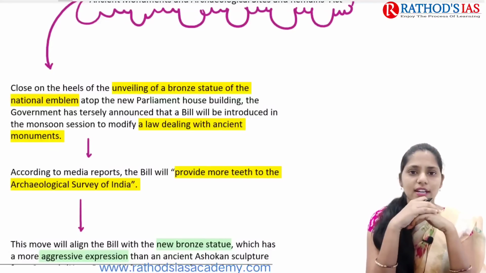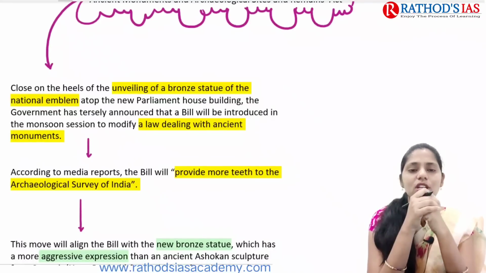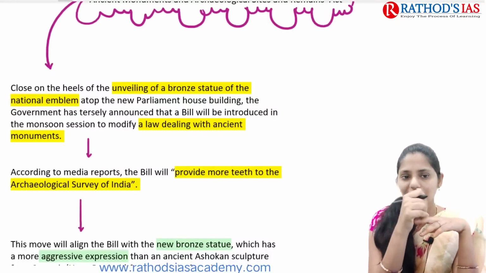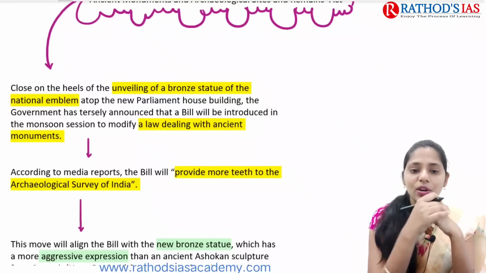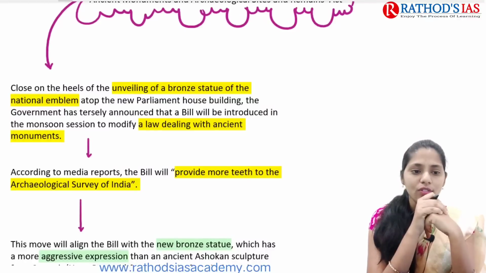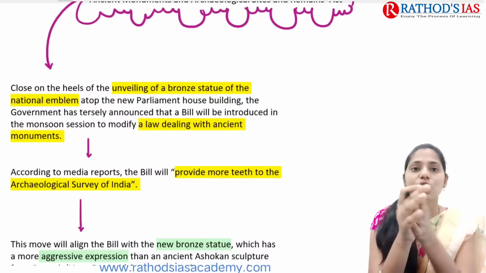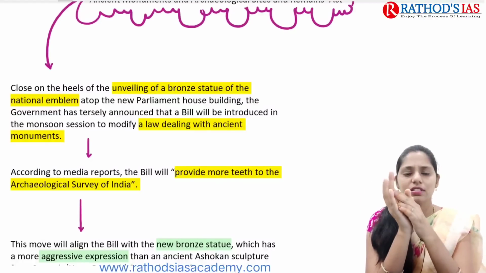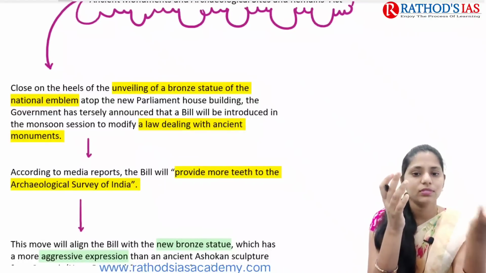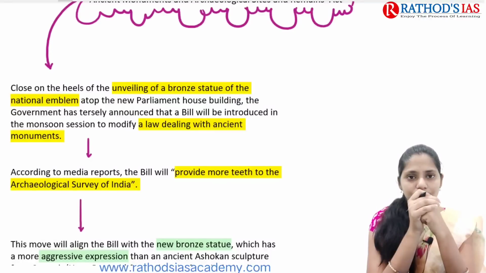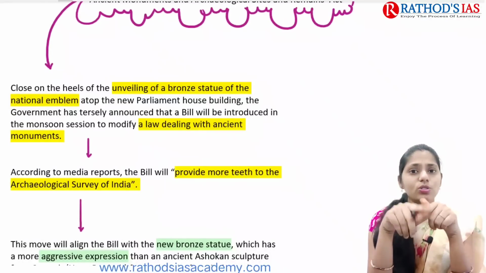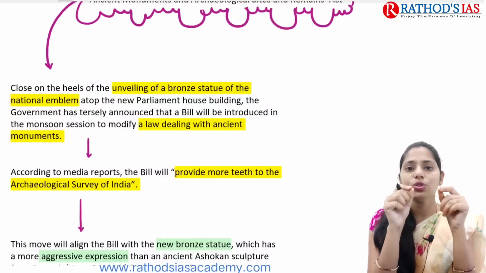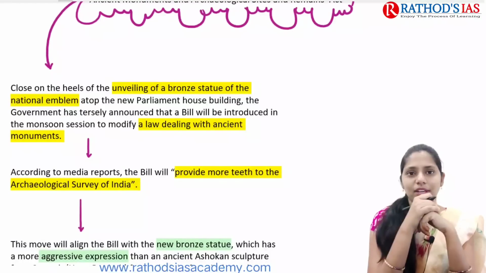So why are we talking about these ancient monuments now? If you are following current affairs, you might have seen the statue of our national emblem. Recently our Prime Minister unveiled this bronze statue of the national emblem on the top of our new Parliament House building. There were some changes when comparing our old statue and this present statue. Regarding this statue there is also an article in The Hindu, and at last when we discuss The Hindu newspaper PDF, I am going to explain that to you.